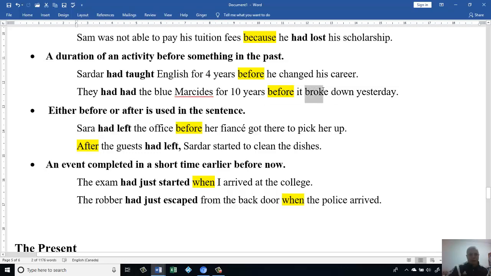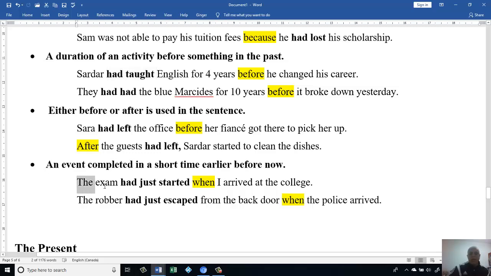If you look here, "broke" is past and this is past perfect. Same thing here: "changed" is past, and this is past perfect. Okay? Let's go to this one: an event completed a short time earlier before now.